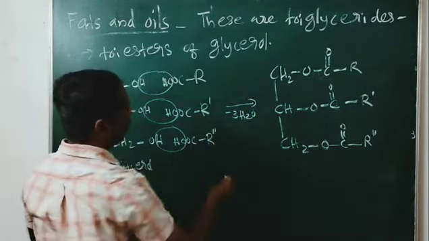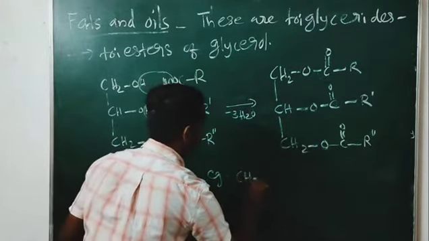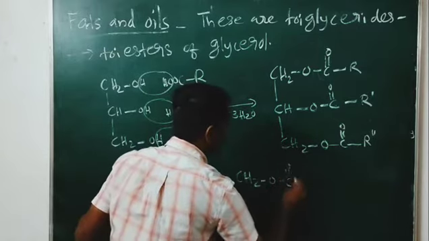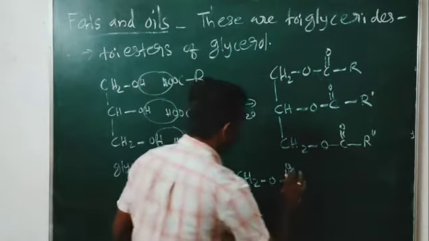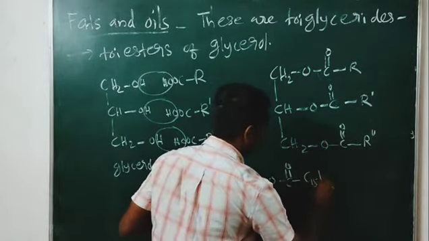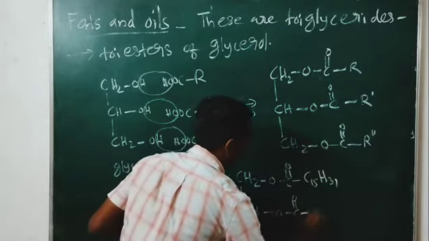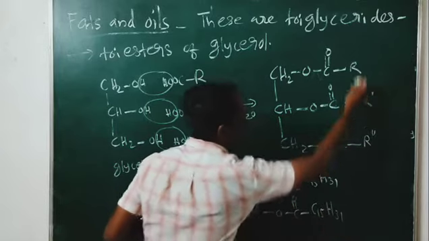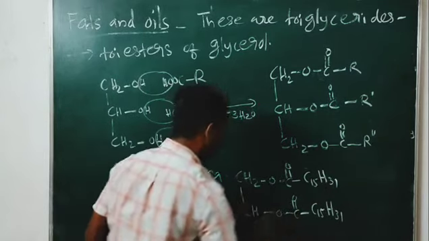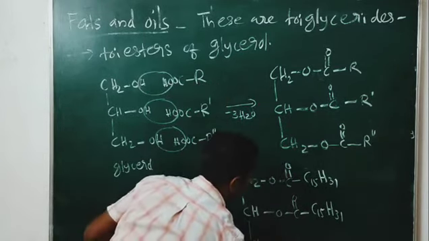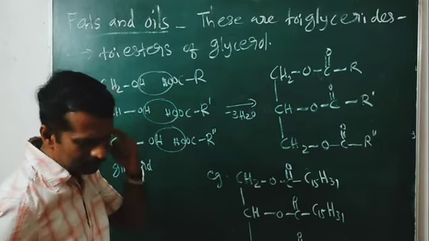Example for a fat or oil: instead of R, we can take CH2O-CO-C15H31, CHO-C(=O)-C15H31, and CH2O-C(=O)-C15H31. I am taking the same R group, C15H31. This is known as tripalmitin.